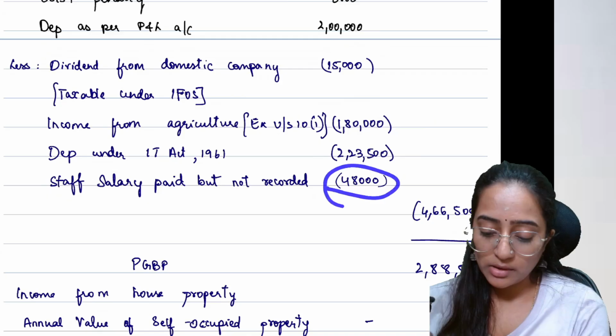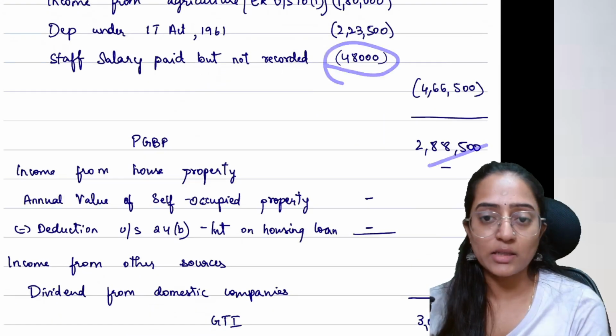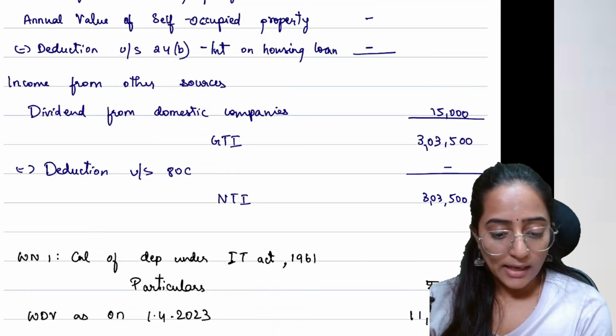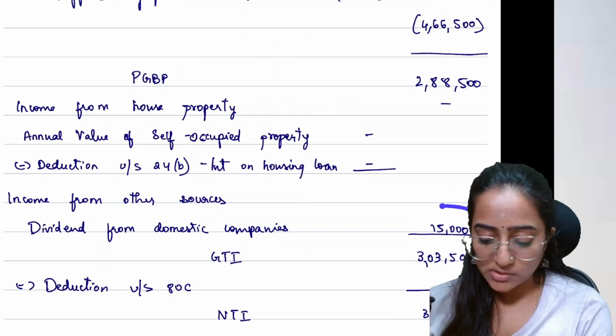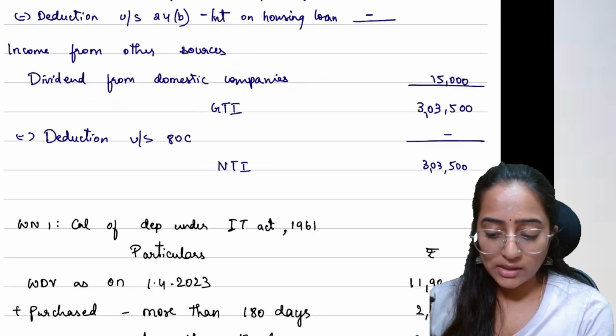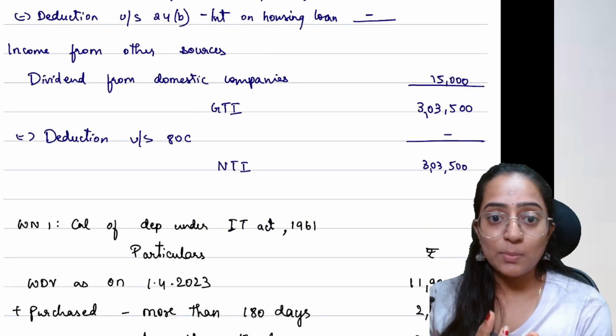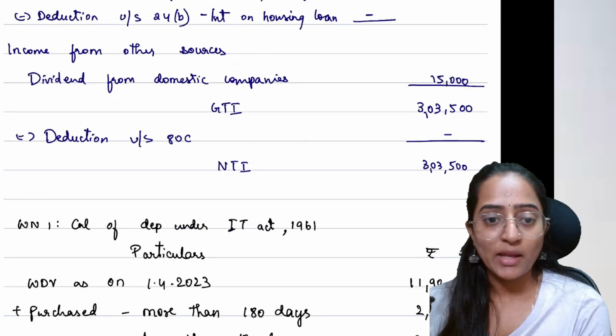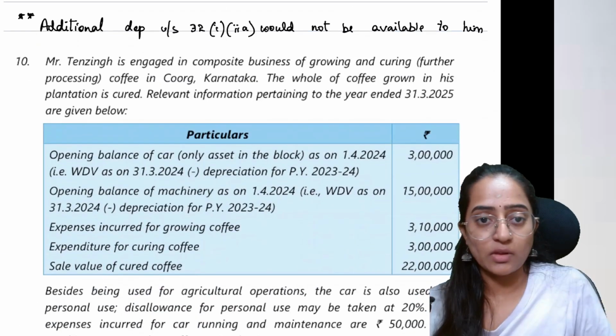Salary to staff, we have already discussed. So if you do the total, you will get the PGBP of 2,88,500. And whatever you have subtracted, income from domestic company, it will be added under the head income from other sources. Correct? Deduction under section 80C, will you get anything? People, this is under default tax regime. So you will not get anything. You will just take the NTI and close. Done.